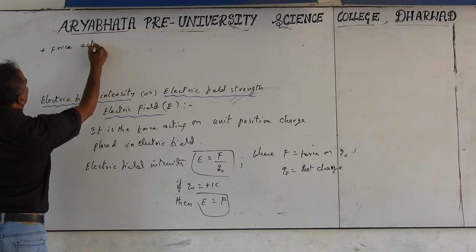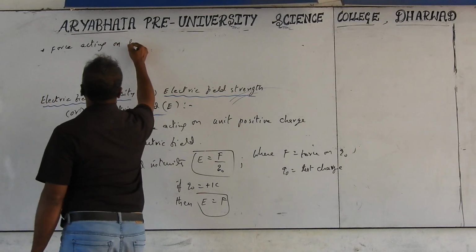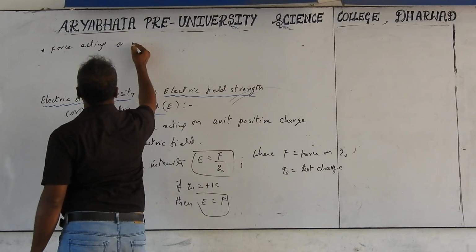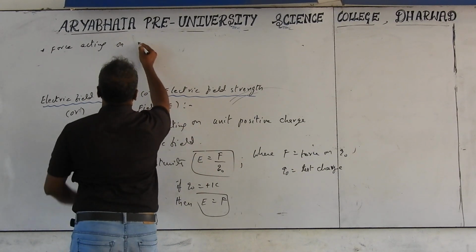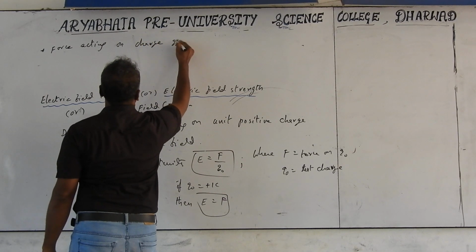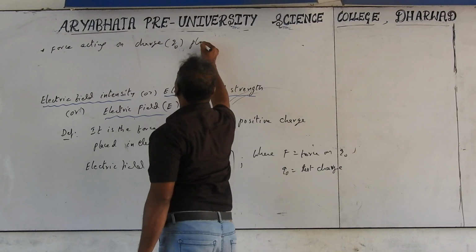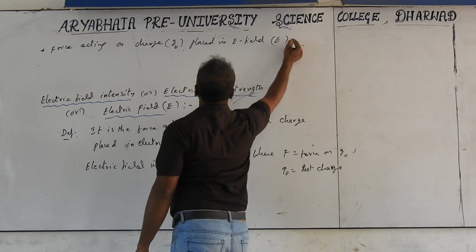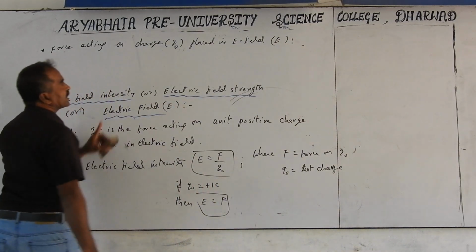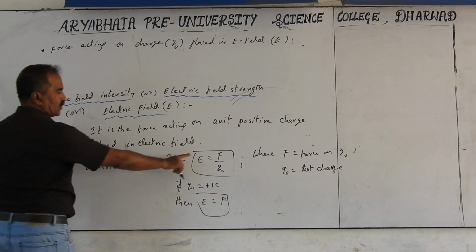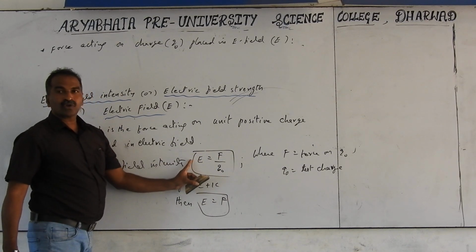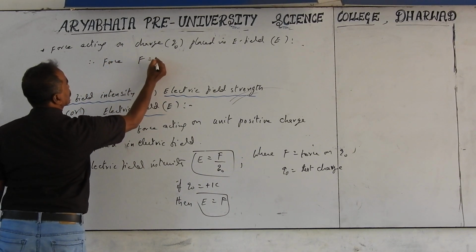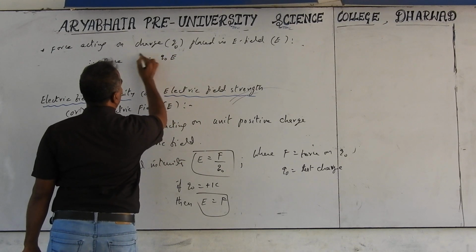Force acting on test charge, or you can take any charge. Force acting on charge Q naught placed in electric field. Electric field E means electric field intensity. E equal to F by Q naught. So cross multiplication if you take, F becomes equal to Q naught into E. Force F is equals to Q naught into E.